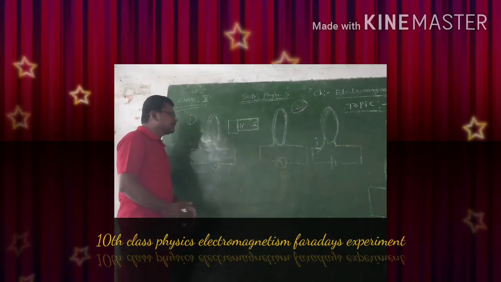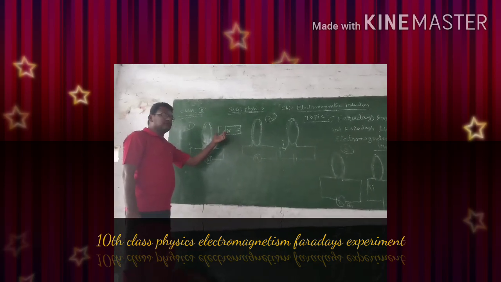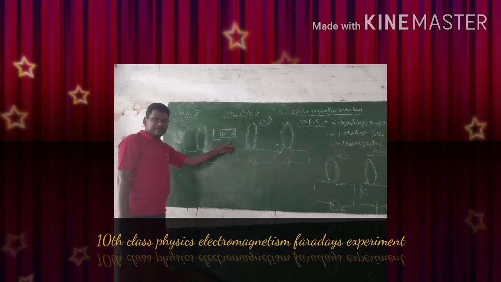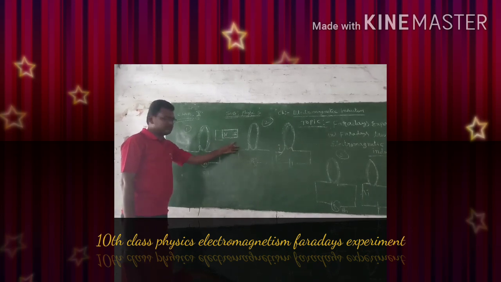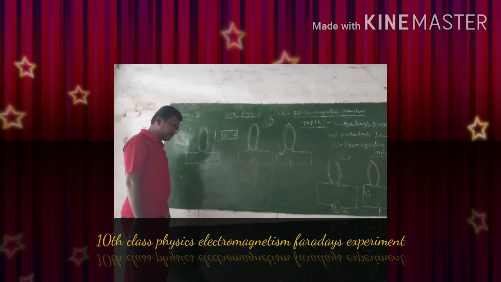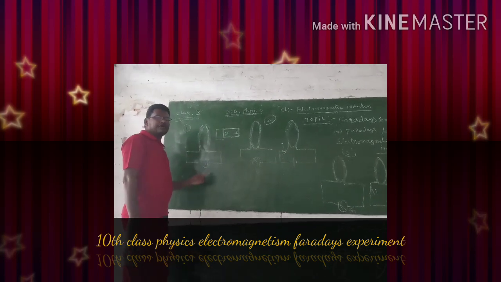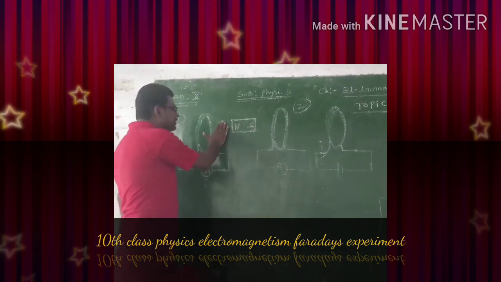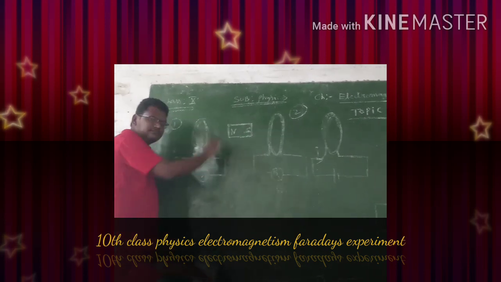That means whenever we move any pole of a magnet towards the coil or else away from the coil, then we can observe the deflections in the galvanometer. That means then only the current is flowing in the circuit. Suppose now keep the magnet constant. Keep the magnet constant here.